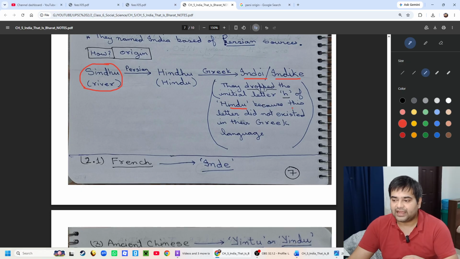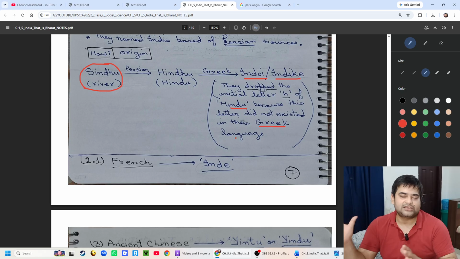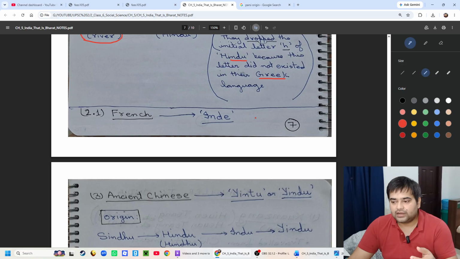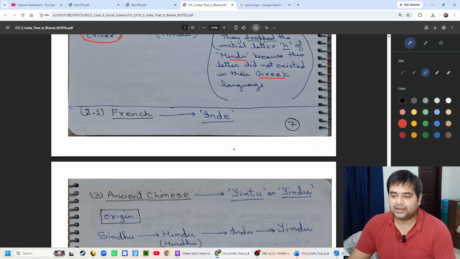That's why they dropped the letter H, and Hindu became Indoi or Indike. The French then adopted the name and called it Inde, I-N-D-E.